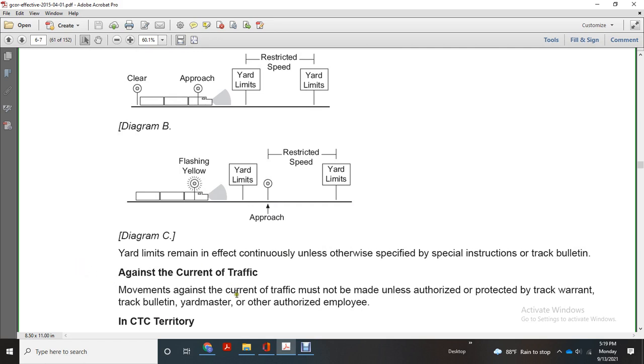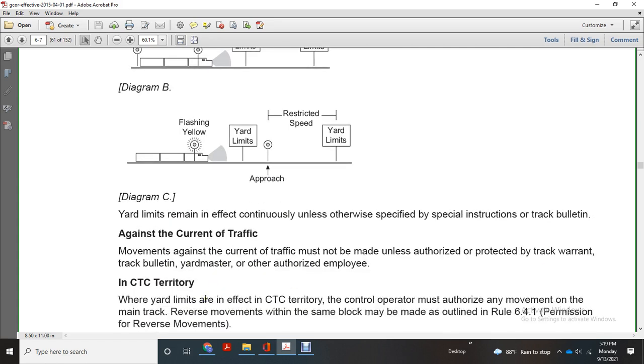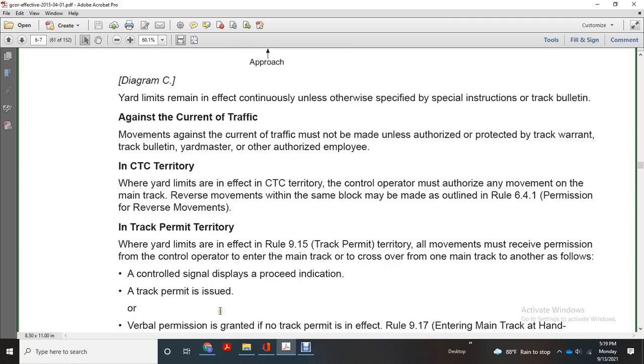Again, for the current of traffic, movements against the current of traffic must not be made unless authorized and protected by a track warrant, track bulletin, yardmaster, or authorized employee. In CTC tracks with yard limits in effect, the control operator must authorize the movement out of the main track and the reverse movement of the same block, in line with Rule 641, permission for reverse movements.